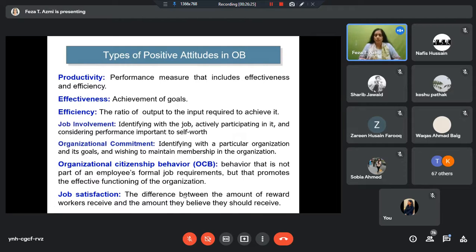Job involvement. You should be involved in the work that you're doing. You should be committed to your task and your activity and the organization. Then the organizations, they value good citizenship behavior. What is this OCB, organizational citizenship behavior? This is the behavior that is expected from us within the organization.